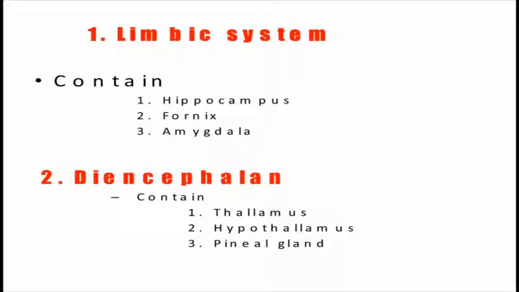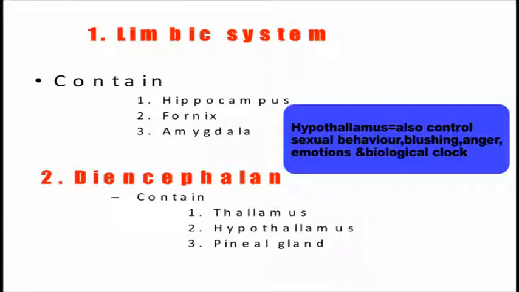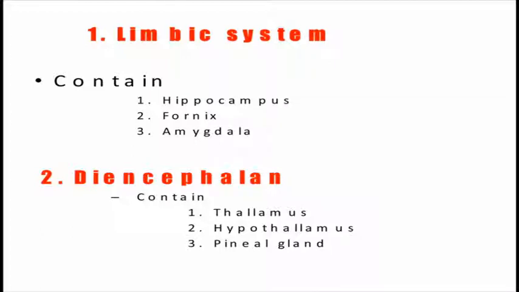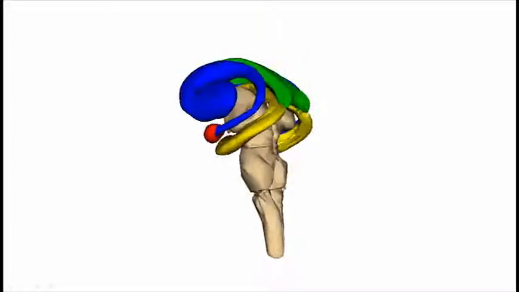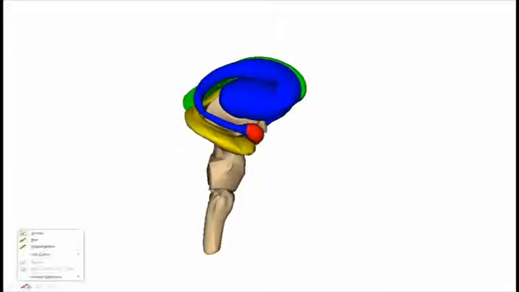The hypothalamus has the main function of homeostasis by regulating the endocrine system. On the other hand, the pineal gland has a very crucial role in our body, controlling the melatonin hormone, which regulates our biological clock and our sleep cycle. Now I will show you these structures one by one.